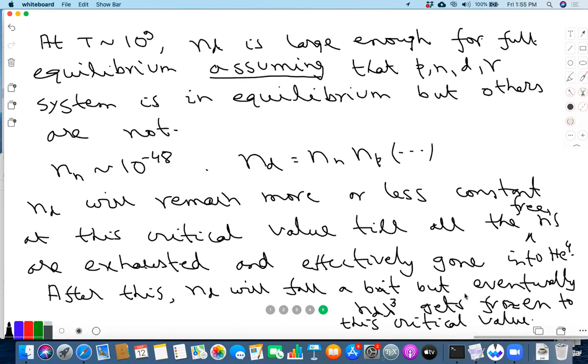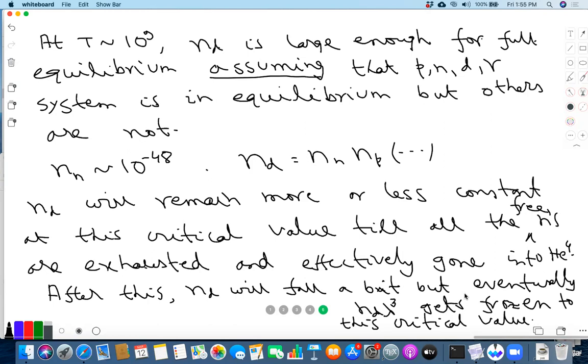Is this point clear? Okay. So this is the result, right? We saw that there is some critical value of ND at which nucleosynthesis will begin, at T equal to 10 to the 9. Then the nucleosynthesis happens very fast.